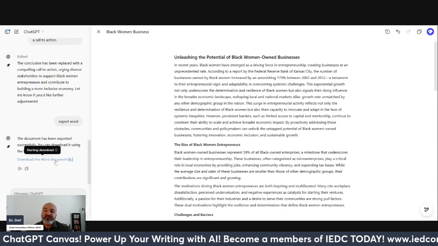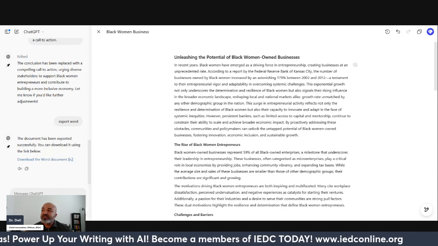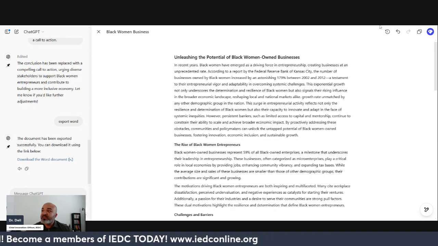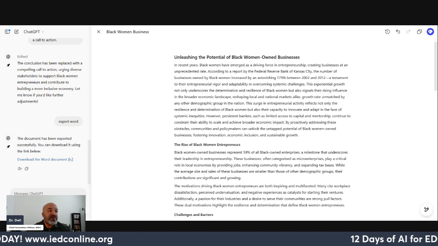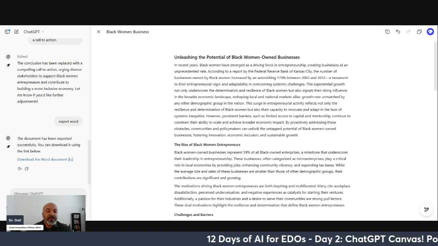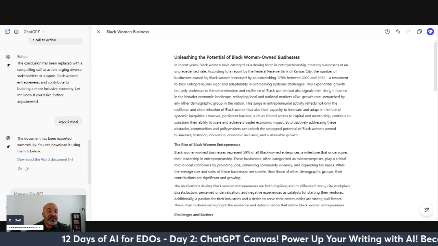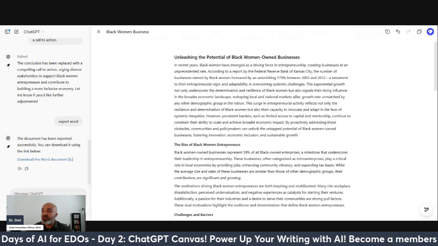And then of course, you have your Word doc. You export your Word doc. I'm just going to save it here. I don't even know where that is. And you likely won't be able to see the pop-up, but I popped up the file and it kicked that whole article over into a Word document that looks just like what you're seeing on the screen.